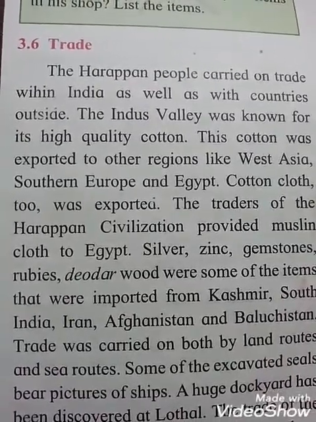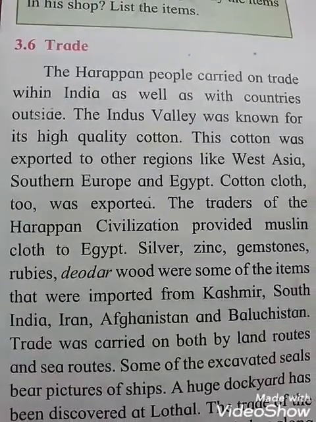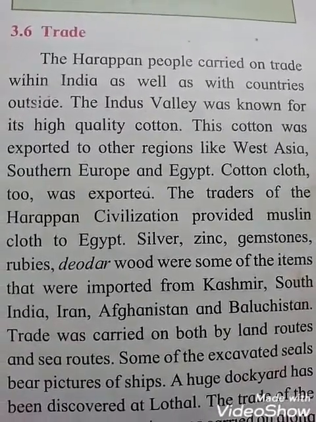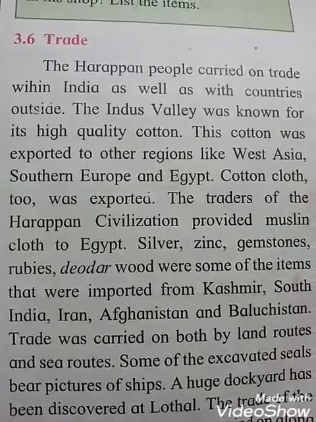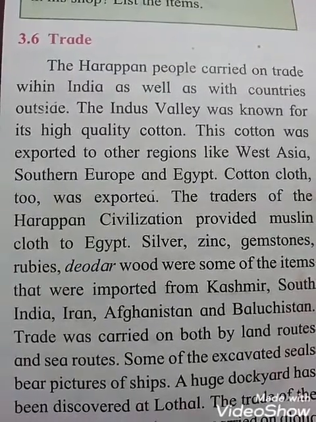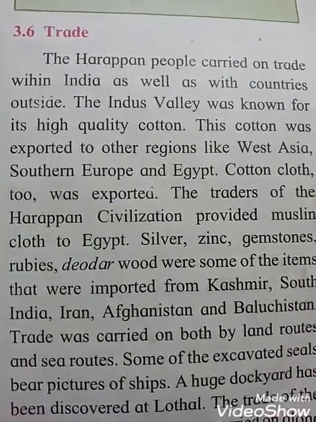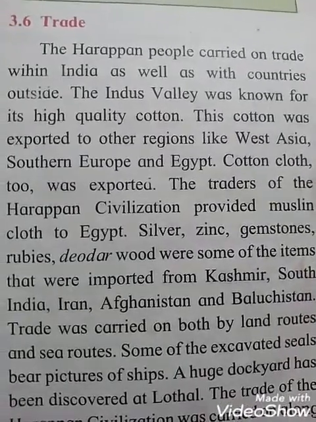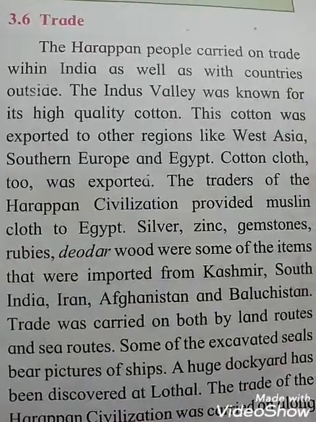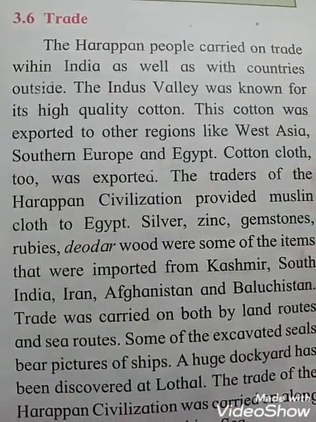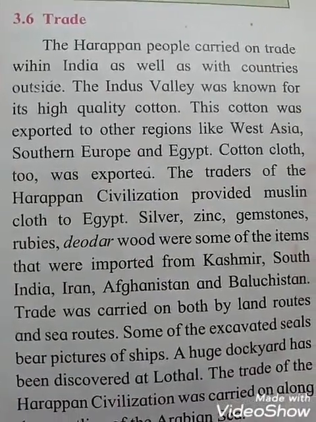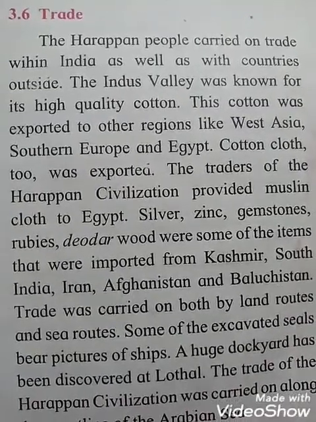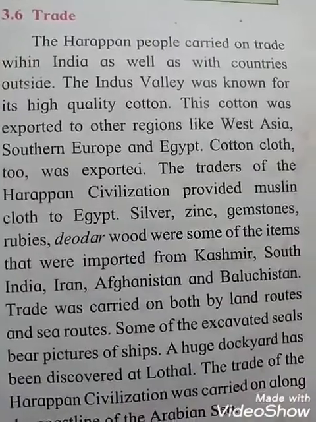This cotton was exported to other regions like West Asia, Southern Europe, and Egypt. And see students, this cotton was exported to other regions, means we are sending this cotton crop to other countries. Examples: West Asia, South Europe, and Egypt. Cotton clothes too were exported. The traders of the Harappan civilization provided muslin cloth to Egypt. And see students, they provided muslin clothes to the country Egypt.